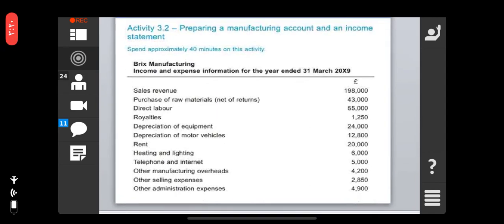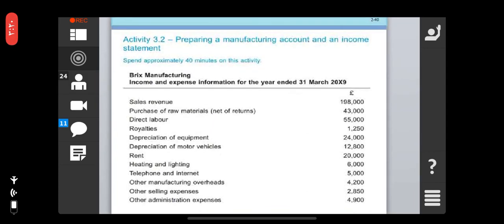Activity number 3.2, preparing the manufacturing account and the income statement. Okay, income and expenses information for the year ended 31st of March 2009.